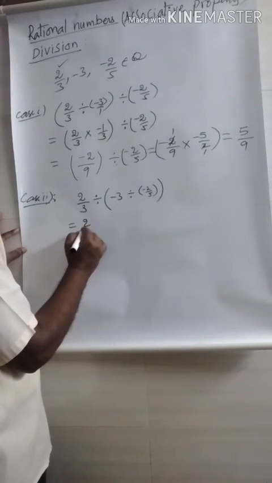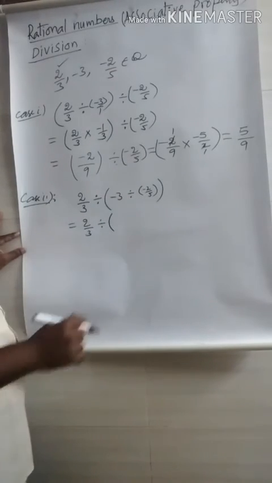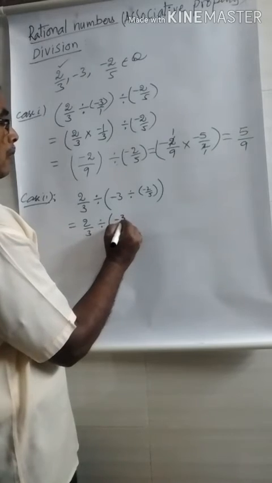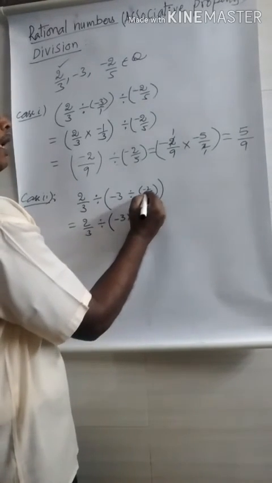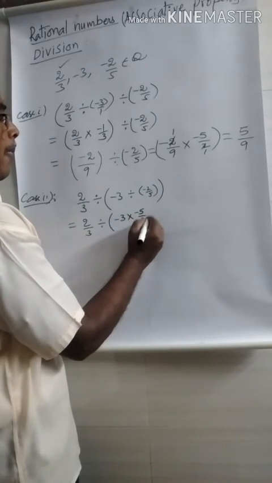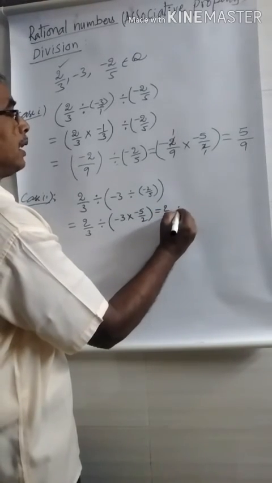Now 2/3 divided by, first we do the operation in the brackets. -3, you rewrite this into the into symbol, and the reciprocal of -2/5 is -5/2. That means 2/3 as usual.